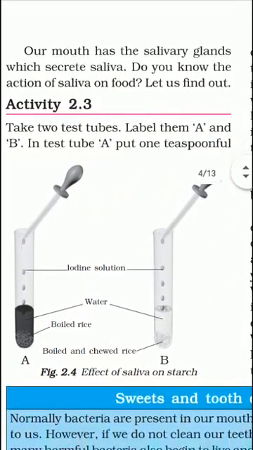We take two test tubes, A and B, and we take some boiled rice in both test tubes, add some water and some drops of iodine solution. We see that a blue color appears in test tube A, and in B also. After some time we add some drops of saliva in test tube B. We see that after some time the blue color disappears because the saliva has salivary amylase which digests the